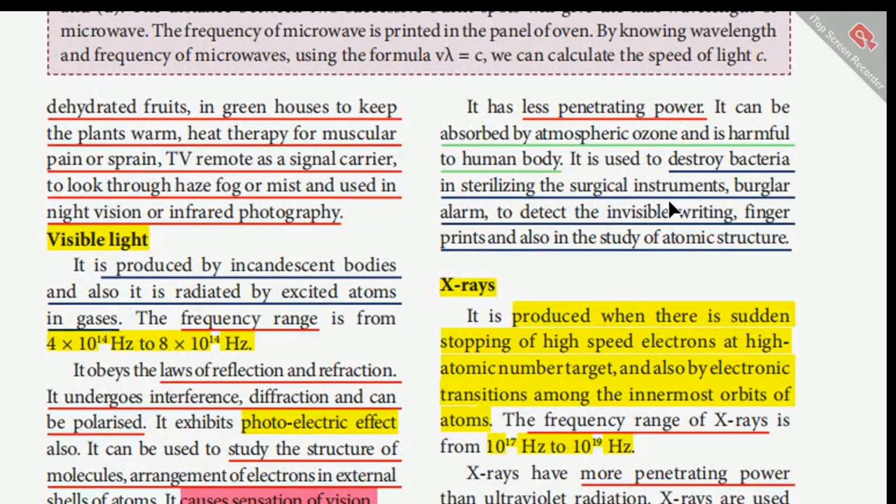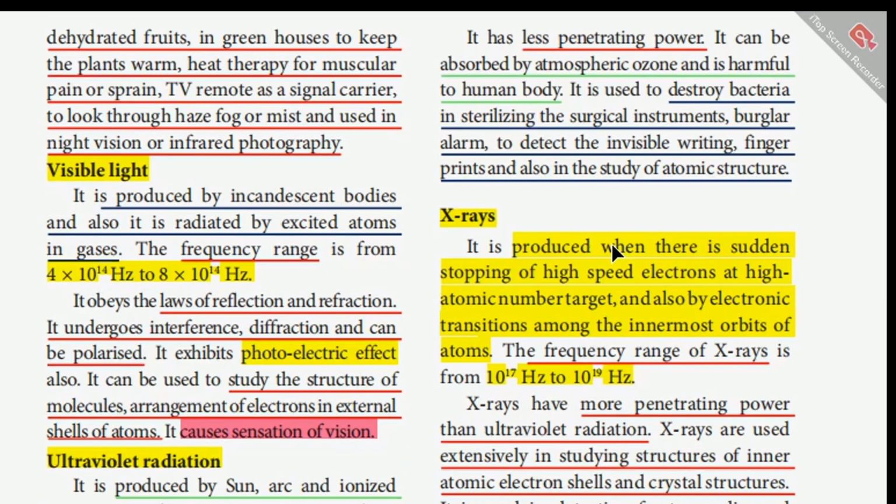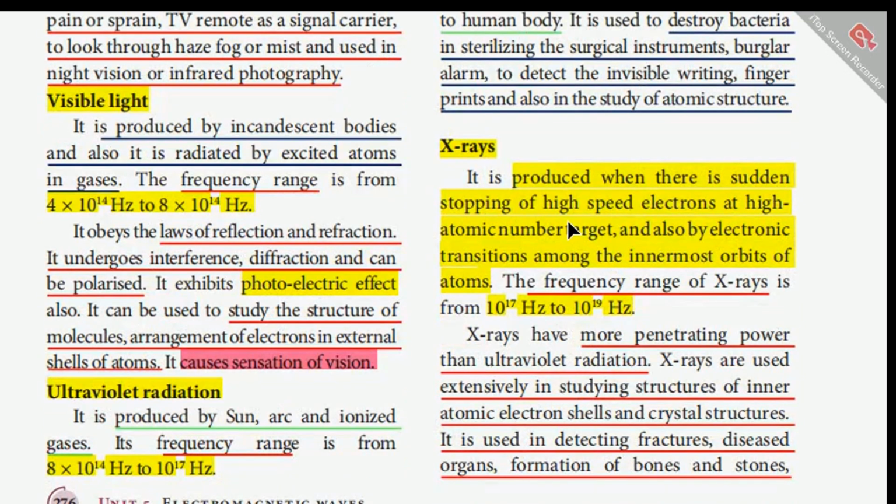It has less penetrating power, and it can be absorbed by atmospheric ozone and is harmful to the human body. It is used to destroy bacteria in sterilizing surgical instruments, in burglar alarms, to detect invisible writing and fingerprints, and also in the study of atomic structure. Next comes X-rays. It is produced when there is a sudden stopping of high-speed electrons at a high atomic number target, and also by electronic transitions among the innermost orbits of atoms. What's the frequency range of X-rays? That is from 10^17 Hz to 10^19 Hz.